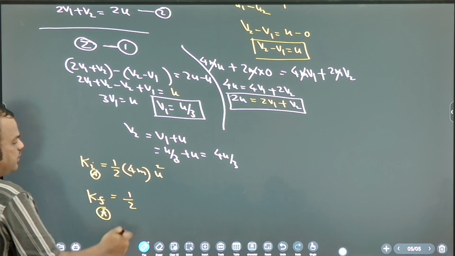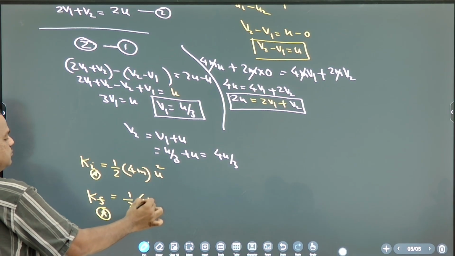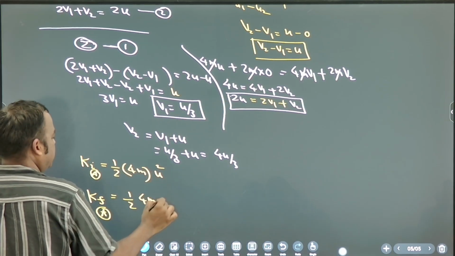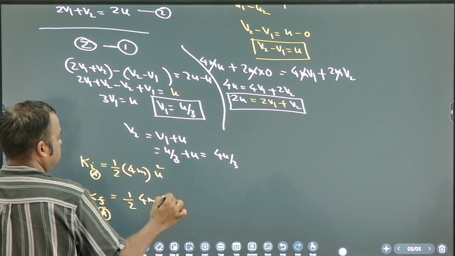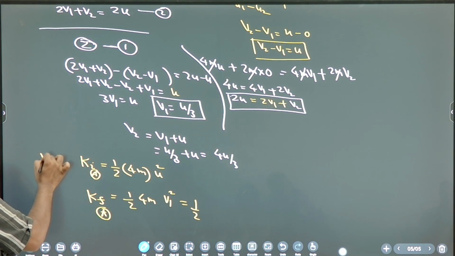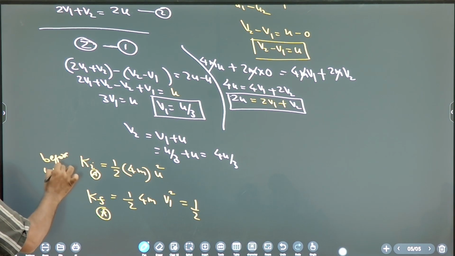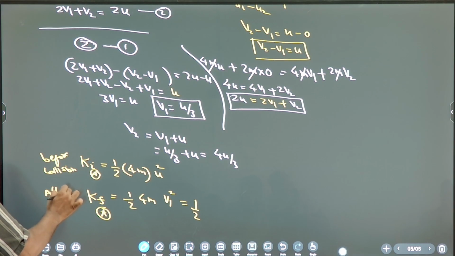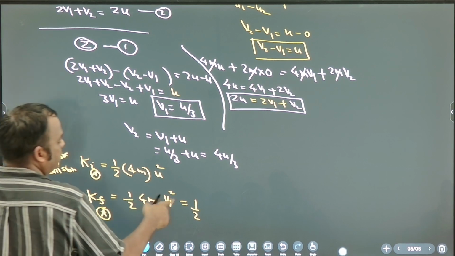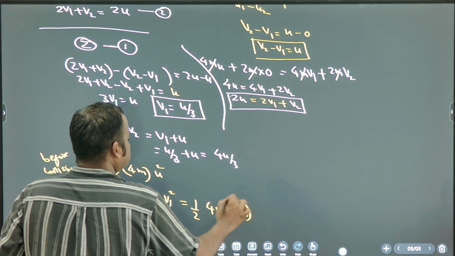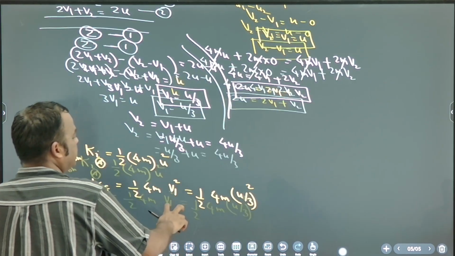Half 4m v1 square. Initial means before collision. After collision means final. After collision, what is the kinetic energy of A? Half 4m into v1 square. So half 4m into u square by 9.